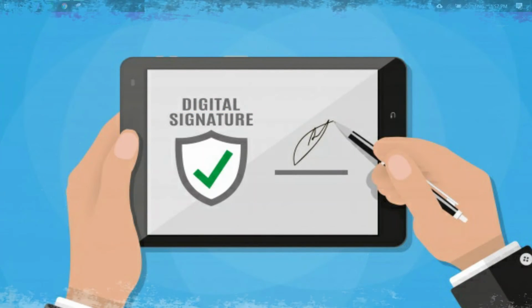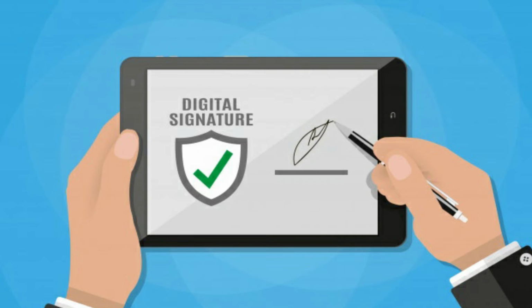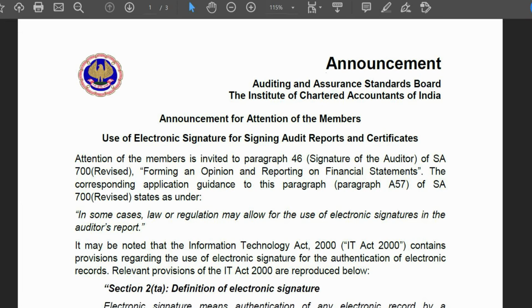In this video, I would like to share my views on a concept called digital signature. Recently, ICAI has issued a notification stating that members of the institute can use e-signatures on all kinds of communications that they are going to do with their clients.